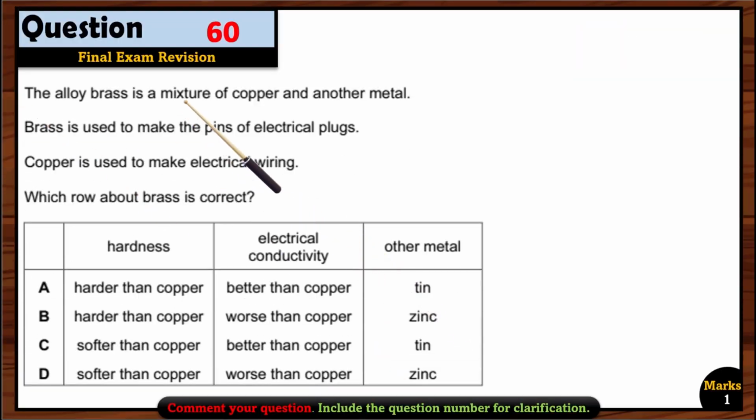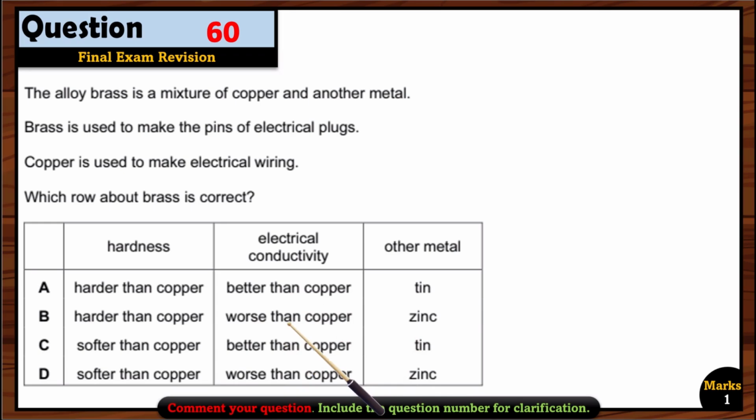Question 60. The alloy brass is a mixture of copper and another metal. Brass is used to make the pins of electric plugs. Copper is used to make electrical wiring. Which row about the brass is correct? So hardness, yes, its hardness should be more than the copper, right? So A or B options are right now. Electrical conductivity better than copper? No, it cannot be better than copper. Why not? Because copper is a pure metal, so its conductivity will be better than the alloy. So that's why option B is the right one.